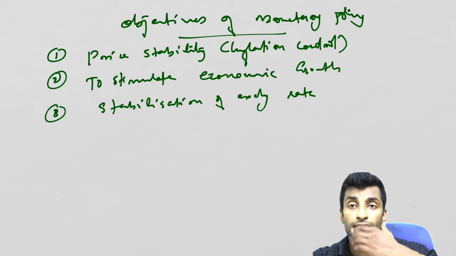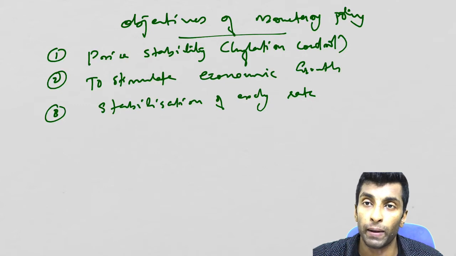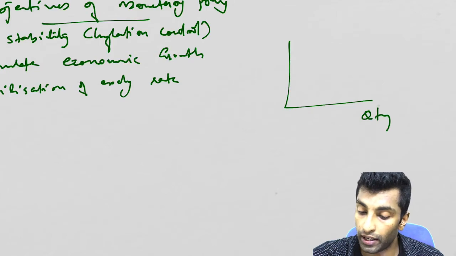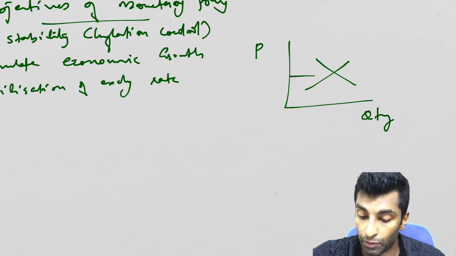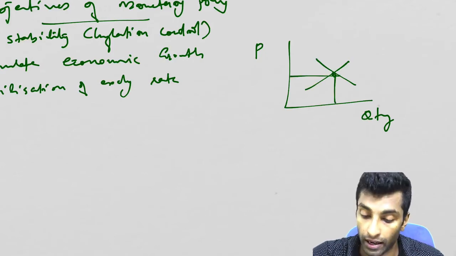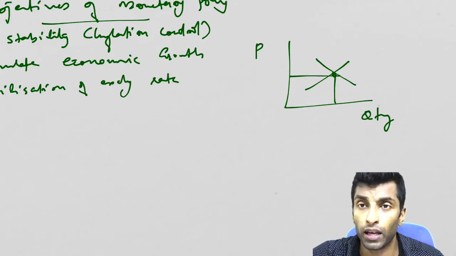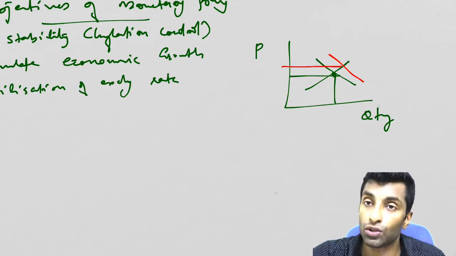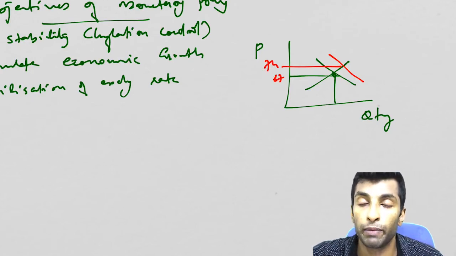Now how can the exchange rate be stabilized? By adjusting the money supply. See, if there is more money supply, what will happen? Demand for dollar will be more, right? So this is the quantity of dollar demanded or supplied, and there's a price of dollar in terms of rupee. Let's suppose this is the current situation, and there's an equilibrium point. Now if money supply is increasing, it means people have more money, people demand dollar, so demand for dollar increases. You can see here, the price of dollar will increase in terms of rupee. So 67 to 74. This is known as depreciation. So more money supply leads to depreciation.